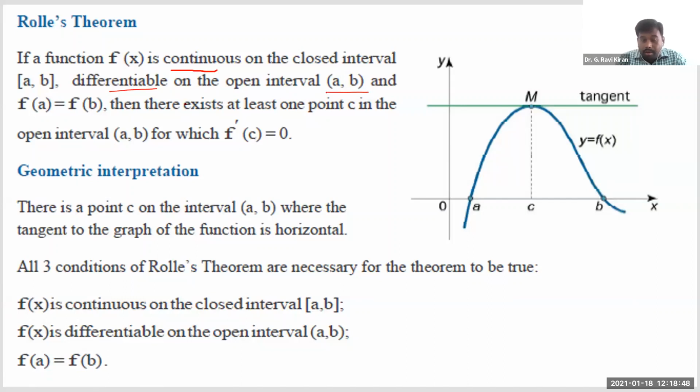Normally, as you know, we never verify differentiability at the end points. That's why we take this as an open interval, correct? So you are given a function f of x which is continuous in the closed interval and differentiable in the open interval a comma b. Along with these two conditions, if the function values at the end points are also the same, then Rolle's theorem says there exists at least one point c in between a and b such that f dash of c is exactly equal to 0.